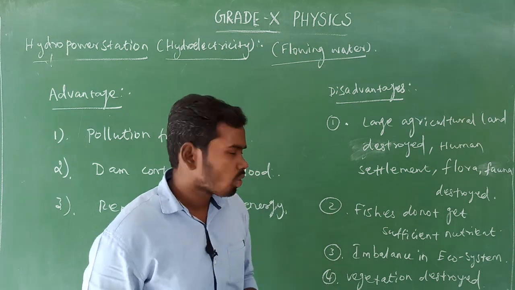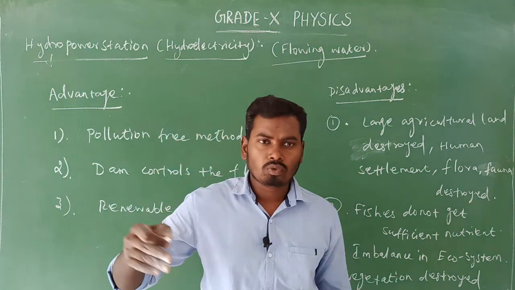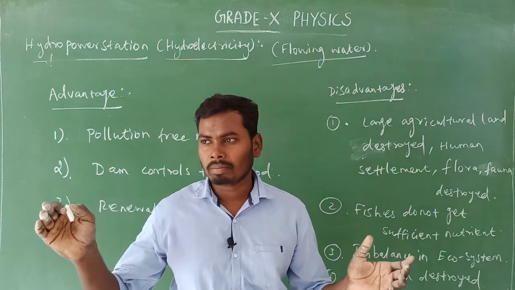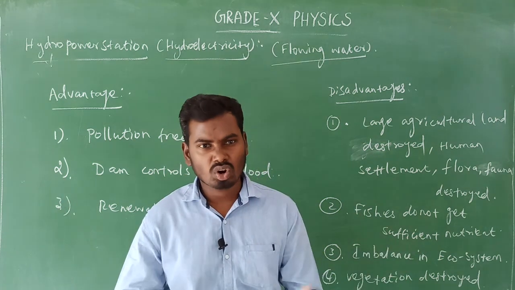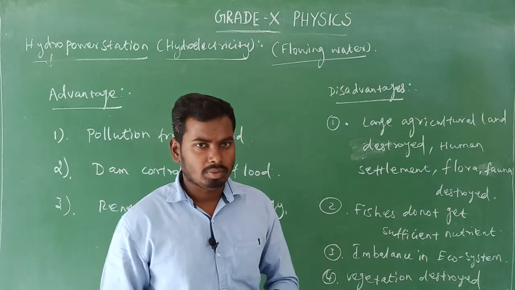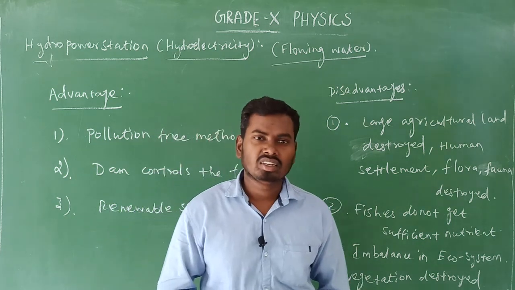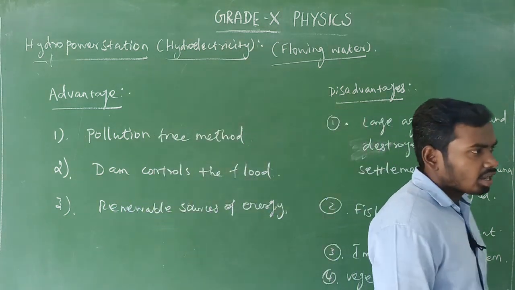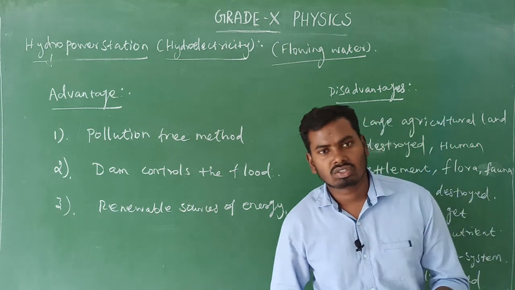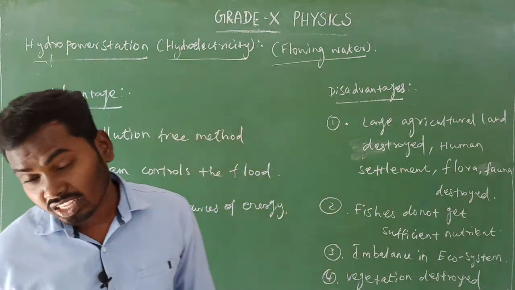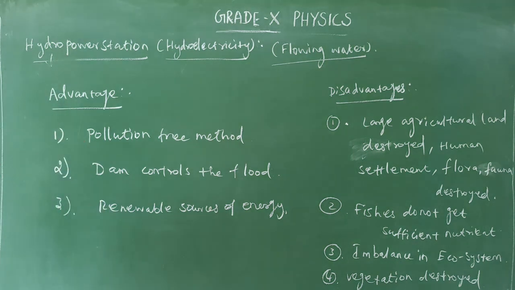Then third one, this reservoir makes the imbalance in the ecosystem, because some plants are destroyed. And fourth one, vegetation destroyed. Due to this reservoir, some vegetation and plants get destroyed. So these are the advantages and disadvantages of this hydropower station.